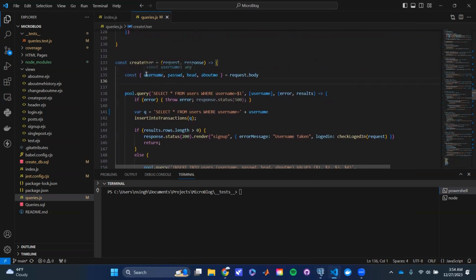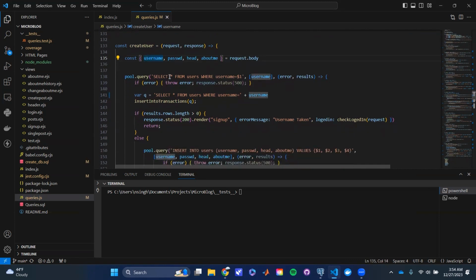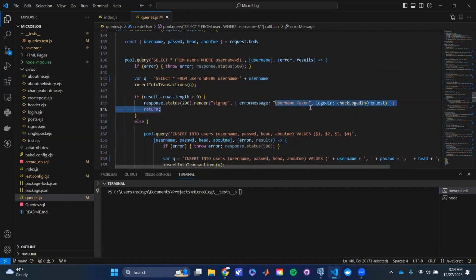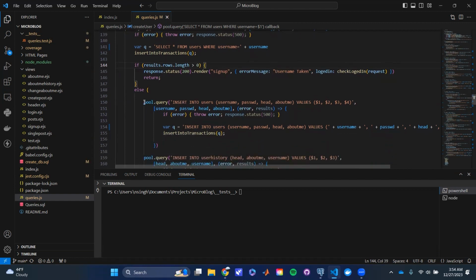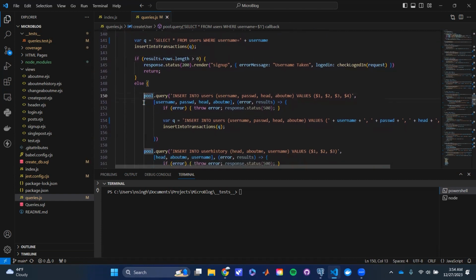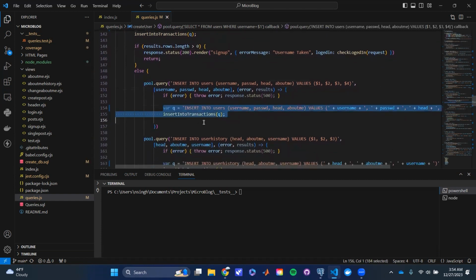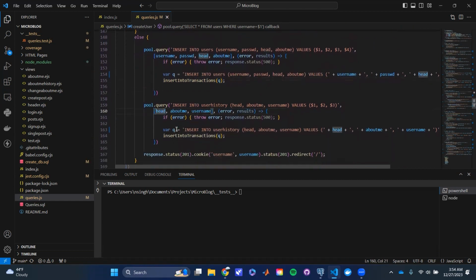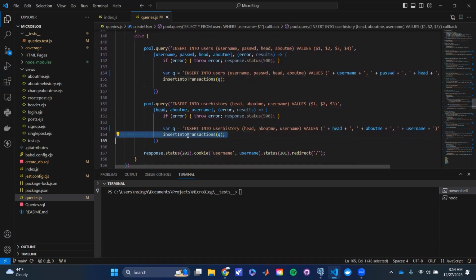Create user, the first thing it does is it gets the username, password, head, and about me from the request. And it has a query for this, and it puts this query into transactions first of all. And if the length is greater than 0, we get an error message saying username is taken, because that means that there's already a row with this username in our table. If that's not true, then we'll insert this into users and insert that into transactions, and then we'll insert this into user history. And then we'll insert that into transactions too.